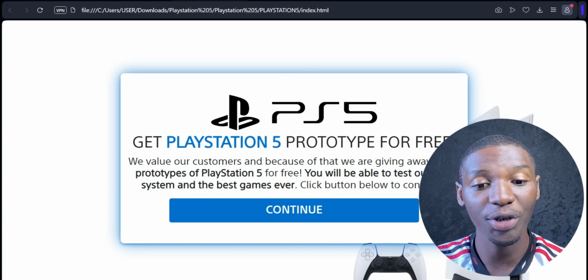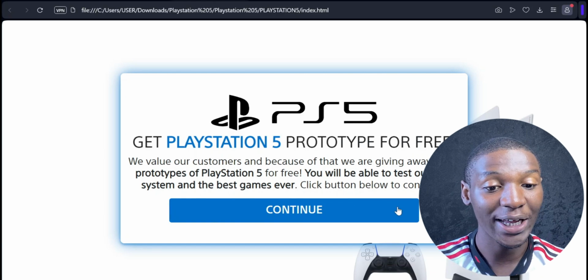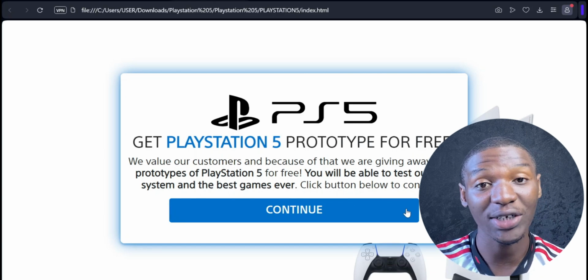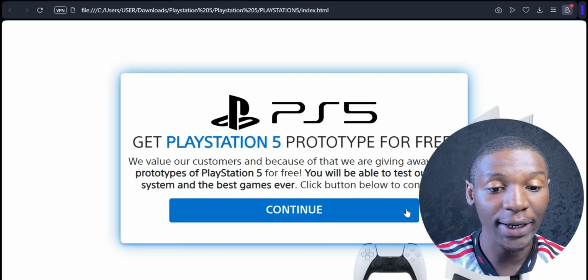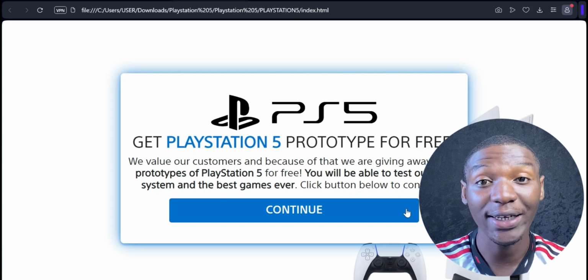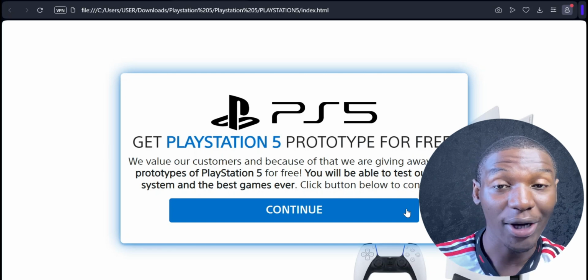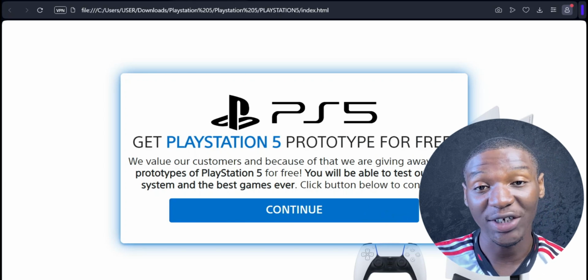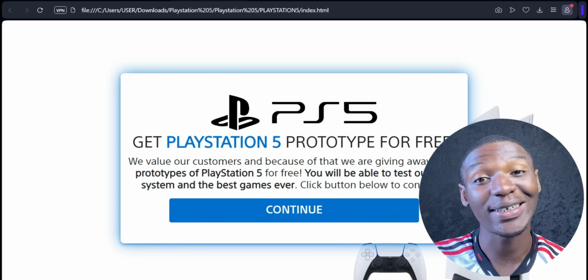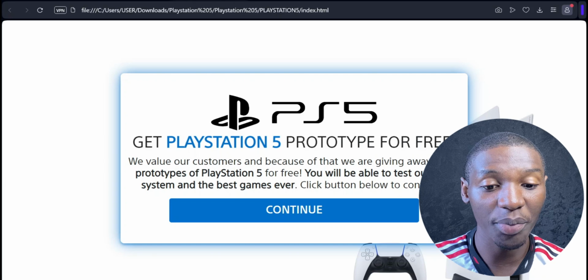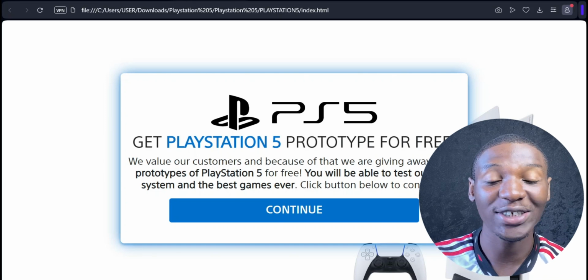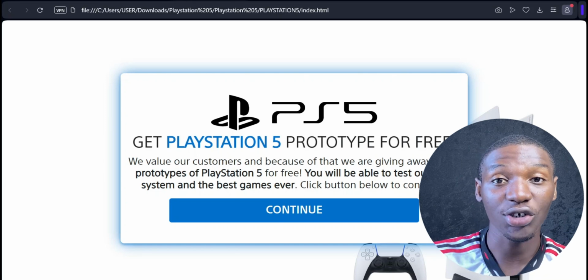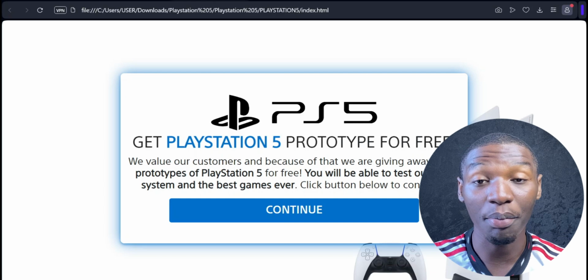Basically what we're going to be doing is going through this landing page. I'm going to show you what this landing page offers, and then I'm going to show you how we can link this landing page to our CPA networks. That way we get a landing page that is working and linked with our network, so we can be sure that any traffic we send to it is going to be converting and getting money for us.